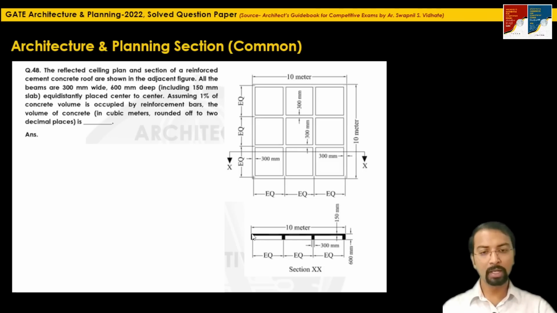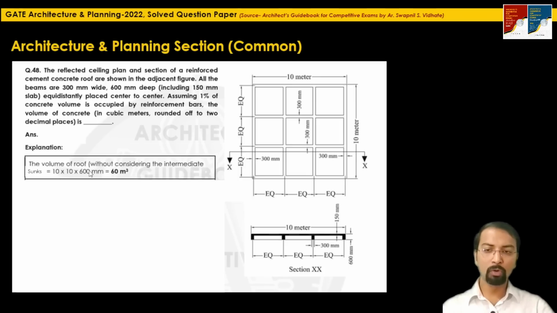If we first calculate the entire volume without considering these intermediate sunks, with the dimension of 10 meter by 10 meter and a depth of 600 mm, and then subtract the volumes of these intermediate sunks, we will get the volume of RCC required in this formwork.